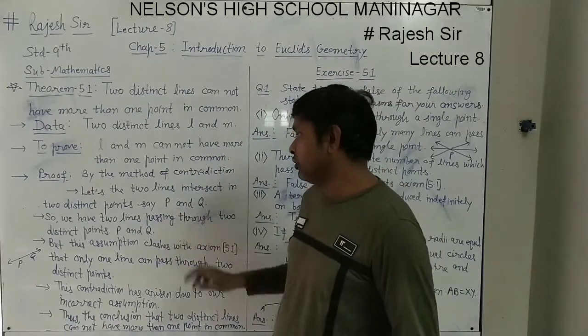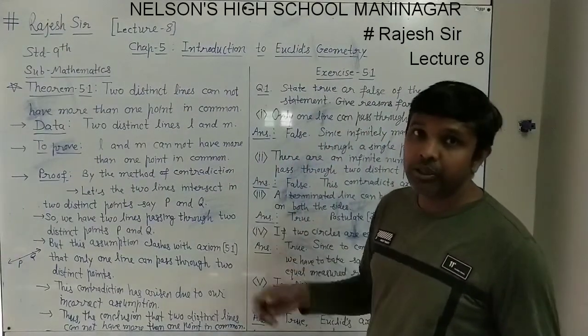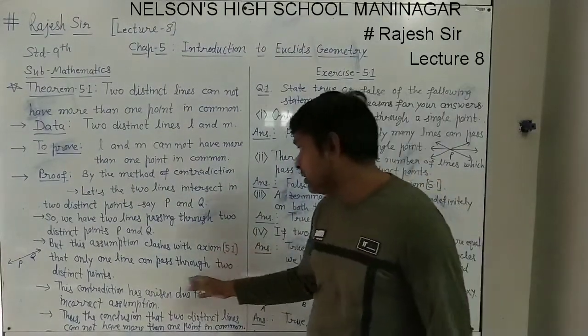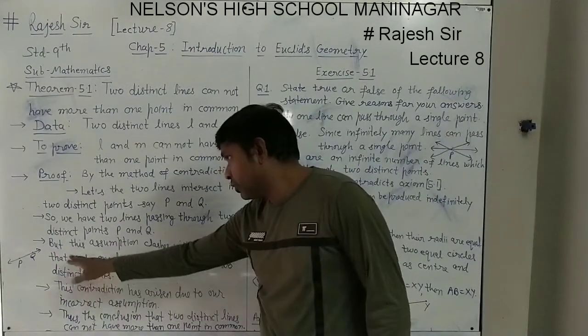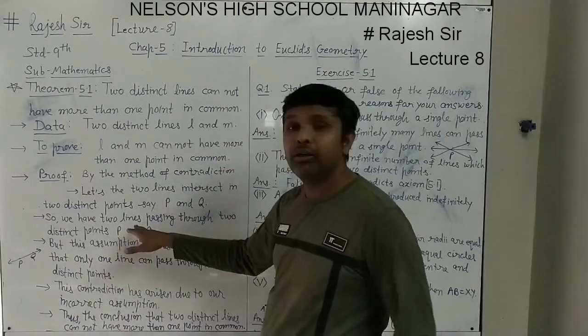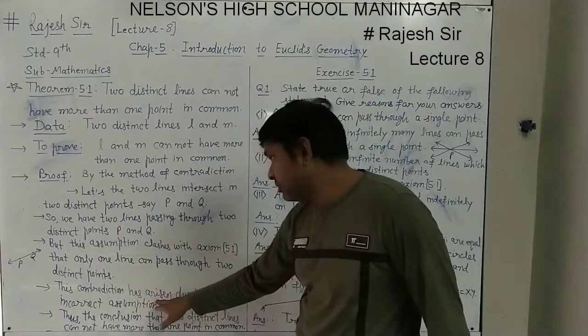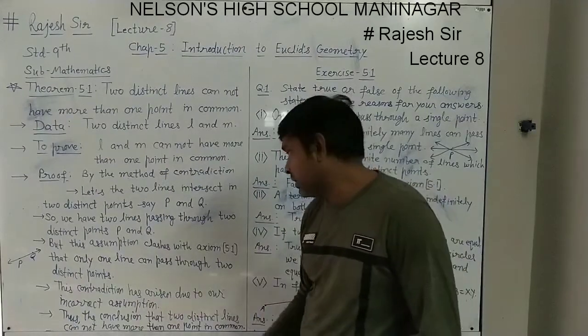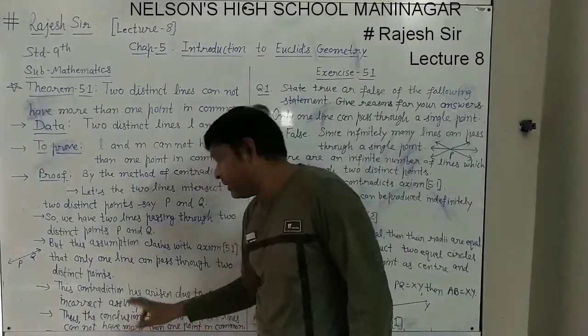So this contradicts the axiom and the universal truth. One line can pass through only two distinct points; this is the true thing. But here we have two lines passing through two distinct points. This contradiction with the universal truth has arisen. Why has this come? Due to our incorrect assumption.